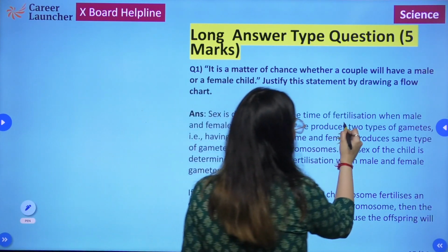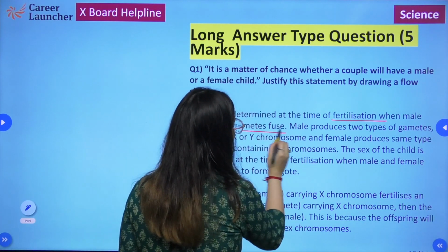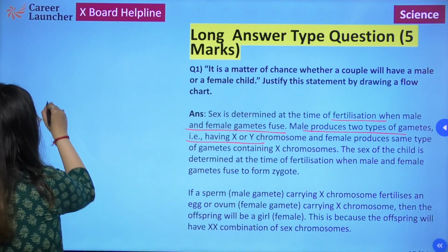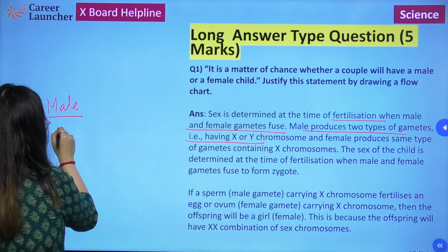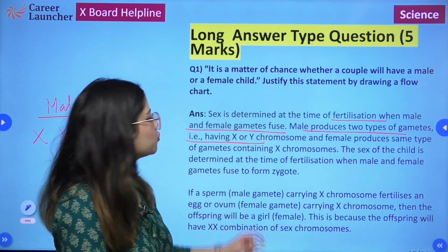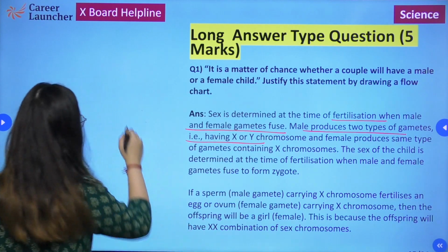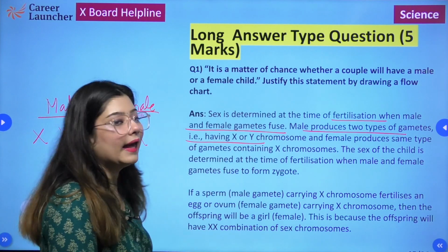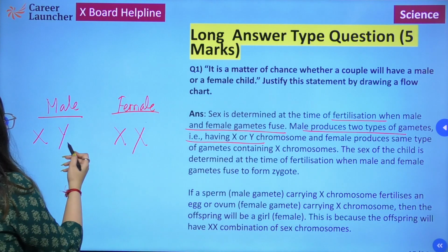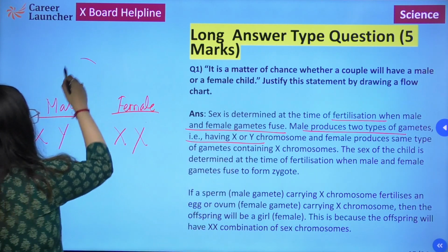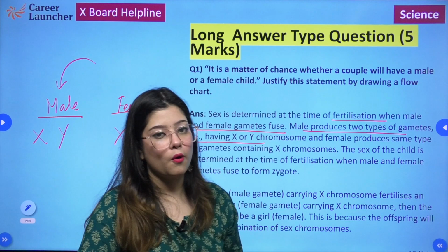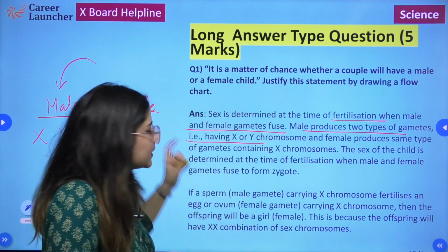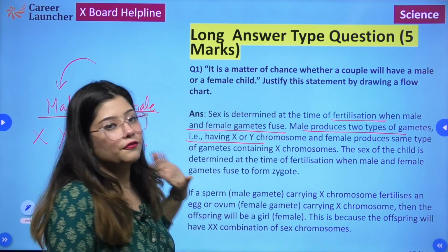Sex is determined at the time of fertilization when male and female gametes fuse. Male produces 2 types of gametes, X or Y. So male produces 2 types of gametes, having the chromosomes X or Y, and female produces the same type of gametes having the chromosomes X and X. So basically the sex of the child is determined by the male partner because the female is producing the same type of gametes. It is the male which is producing the different type of gametes.